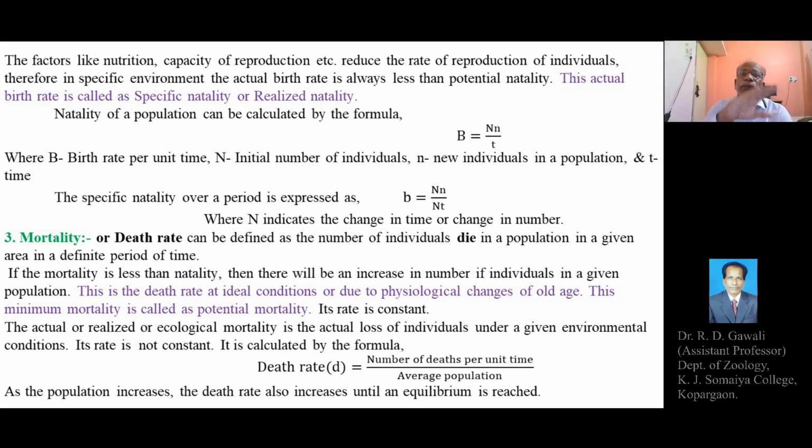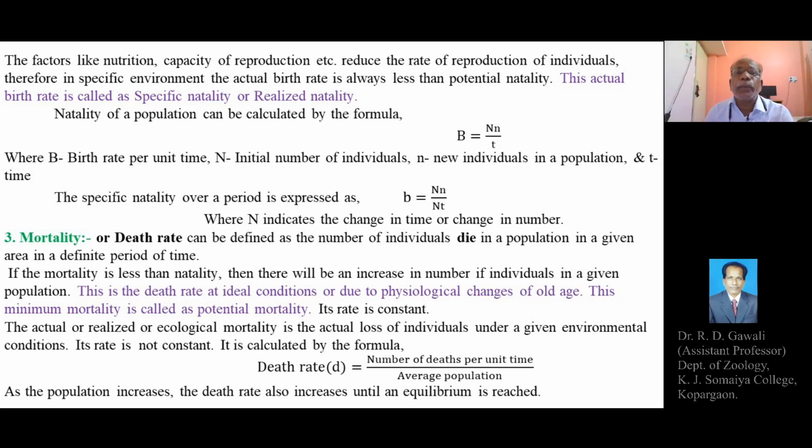So, with this explanation, we can say that even though there is more potential for reproduction of a species or population, the actual or realized birth rate, or natality, is always less than the potential or absolute natality. So realized natality, or specific natality, or the actual birth rate, is always less than potential or absolute natality.